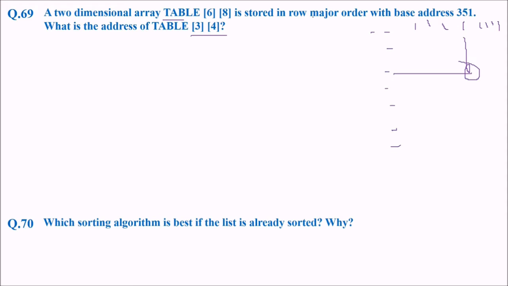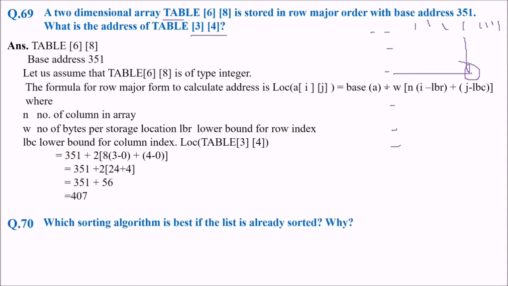But we'll see, because this is stored in row major order, this is how we do it. The base address is 351, that is, the first value is at address 351. We assume the values to be of integer type because it is not given. We are not aware of the table's type, but we will assume integer. The formula for row major form to calculate the address of any location A[i][j], say 3, 4, is given by base address BA plus W, where W is the number of bytes per location, that is 2 or 4 bytes. For an integer we take 2 bytes.